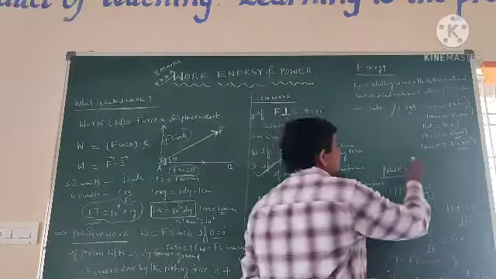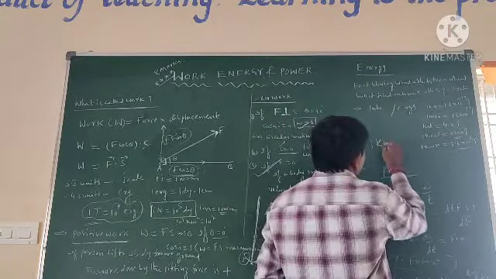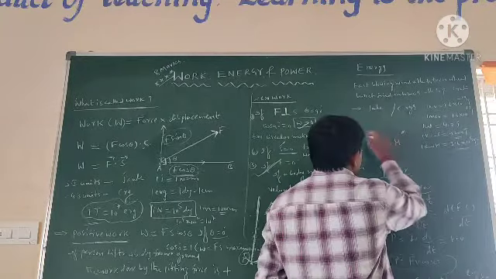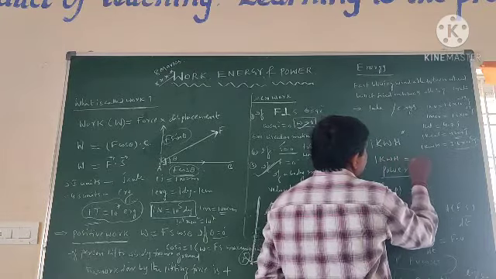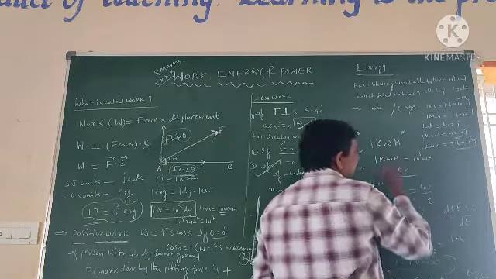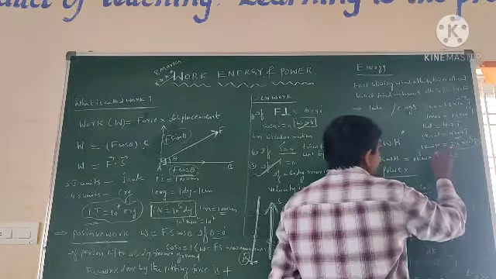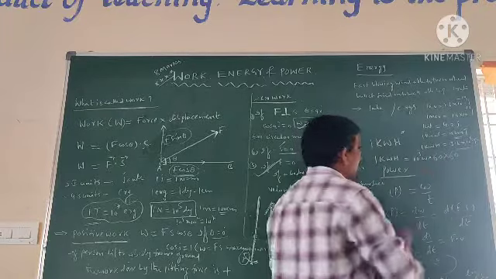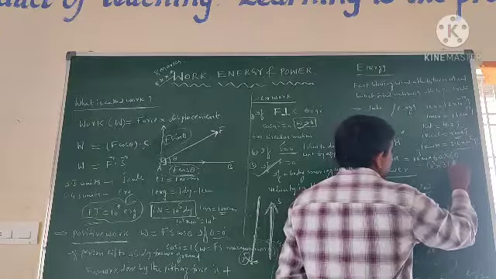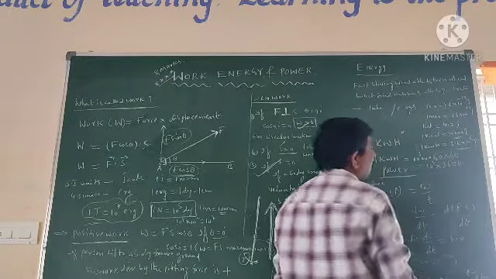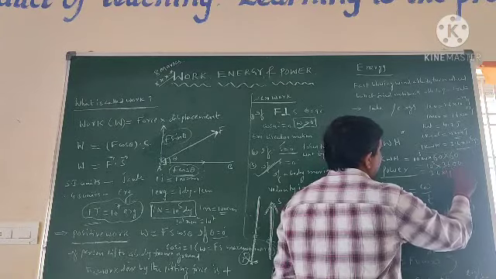Energy is also measured in kilowatt hours. Generally, the kilowatt hour unit is used in electricity. 1 kilowatt hour is equal to 1 kilo, that is 1000 watts, for 1 hour. 1 hour is 60 minutes, and 1 minute has 60 seconds, so 60 into 60 is 3600. So 1 kilowatt hour is equal to 10 power 3 into 3600, or 3.6 into 10 power 6 joules.